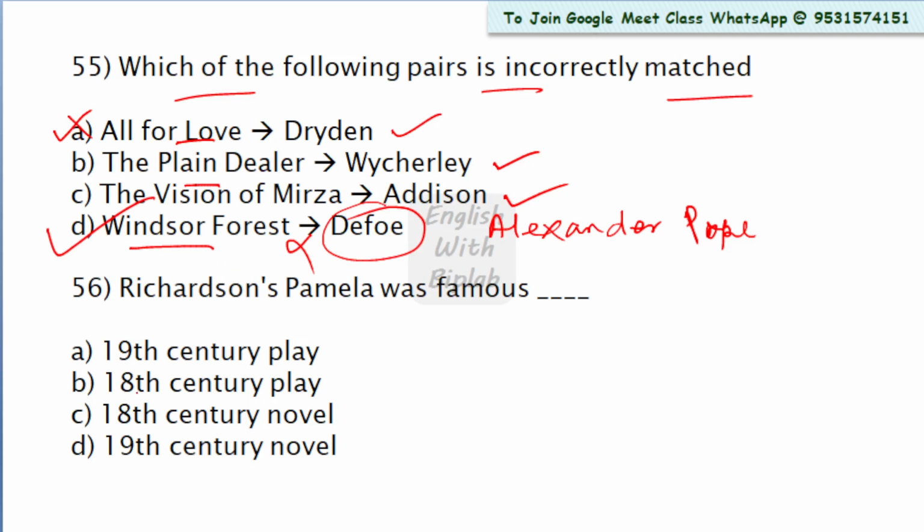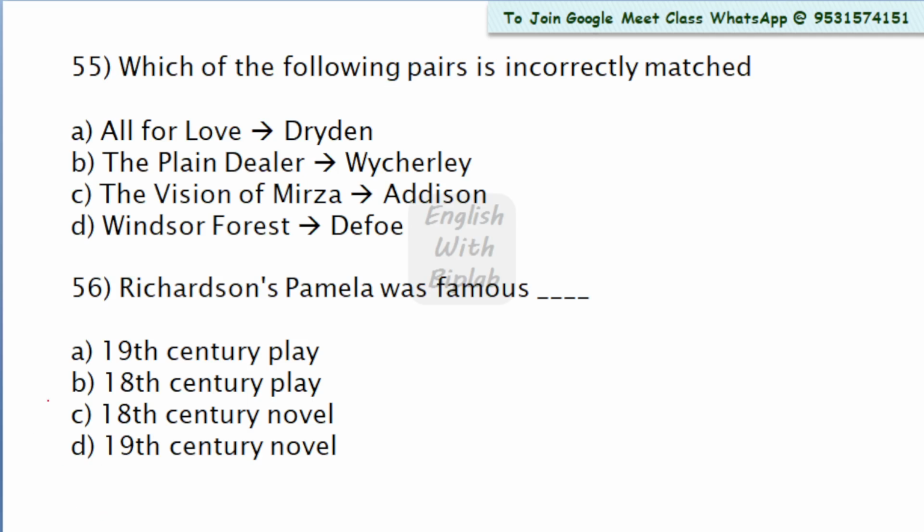Now come to question number 56. Richardson's Pamela was famous in the 19th century? No, it's the 18th century. Almost all the works of the Restoration period were written in the 18th century. So here the right answer is option B, 18th century. No, sorry, plays were written in the 18th century undoubtedly, but Pamela is a novel, it's not a play. So here we will take option C, 18th century novel. Pamela is an 18th century novel.